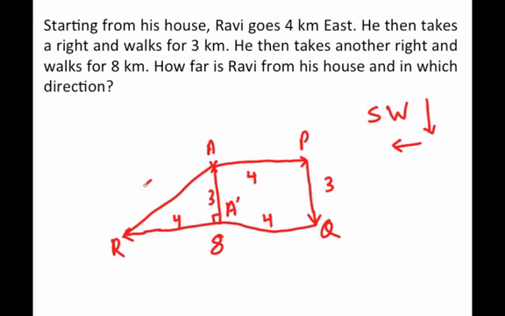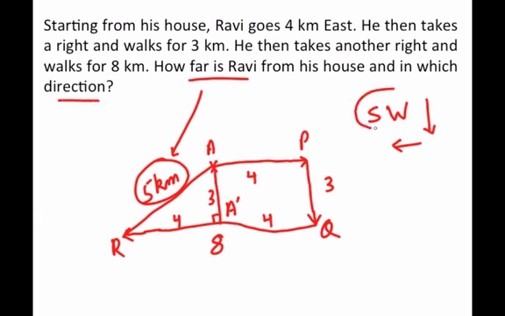Applying Pythagoras, RA is 5 kilometers. And so that is the distance. How far is Ravi from the house? He is 5 kilometers far. And in which direction is Ravi? Direction is southwest.